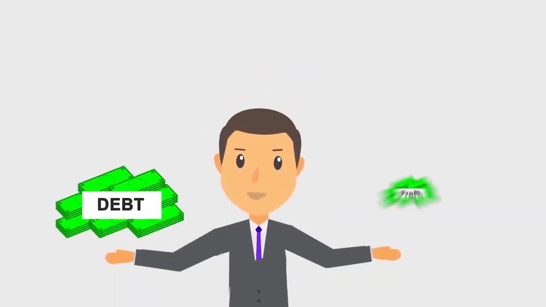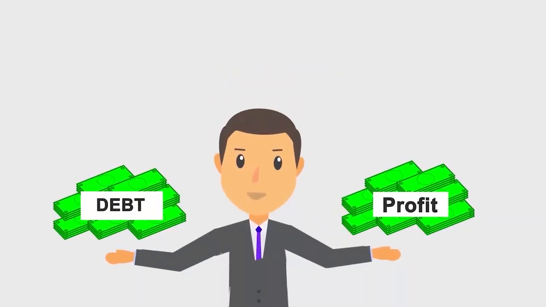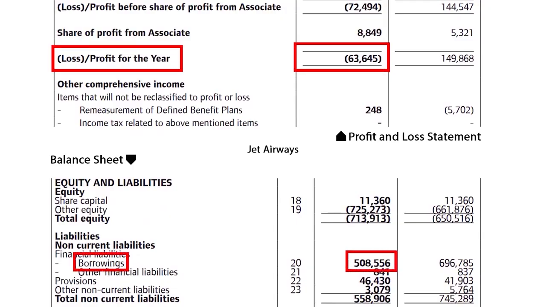You should also compare the company's debt with the amount of profit earned. Here, the long-term debt of Jet Airways is rupees 5085 crores and the loss amount is rupees 636 crores. From here, it is clear that the company will face a lot of problems while repaying its debt. And currently, this is the situation.